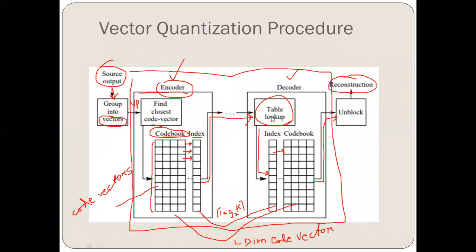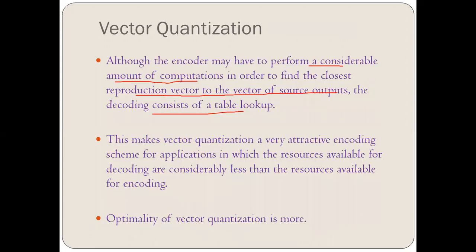But at the decoder end, considerably less computation takes place because it already has the lookup table, with the help of which the index is transmitted, and the codebook is already present in the decoder, same as the encoder codebook. So the computation at the decoder level is very less. That is an attractive feature of vector quantization. This makes vector quantization a very attractive encoding scheme for applications in which the resources available for decoding are considerably less than the resources available for encoding.